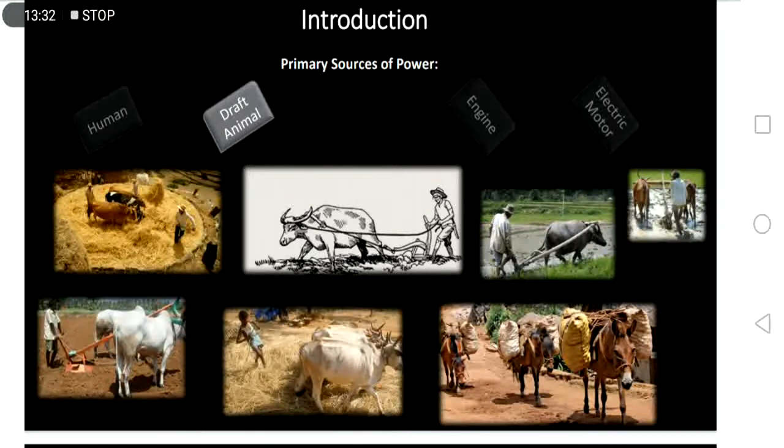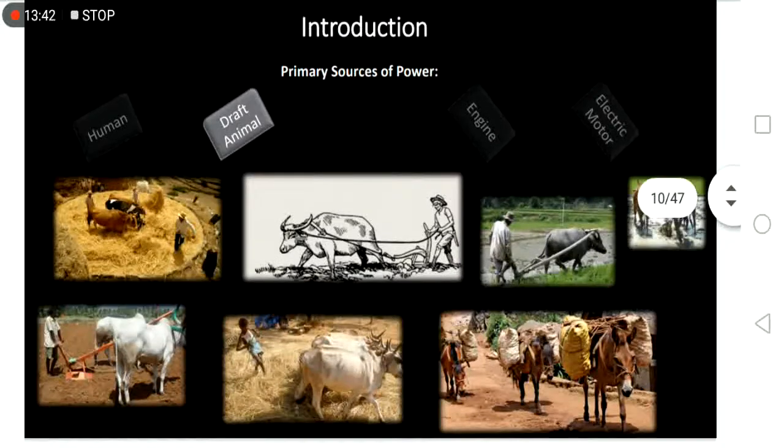Another primary source of power is the draft animal power. Draft animal power can provide greater power than humans. Of course, they are stronger and have more energy and power than humans.